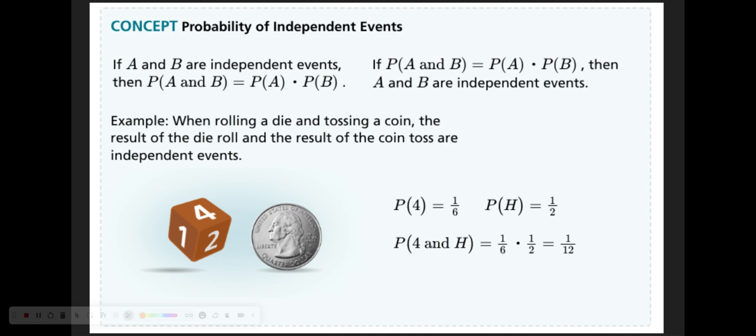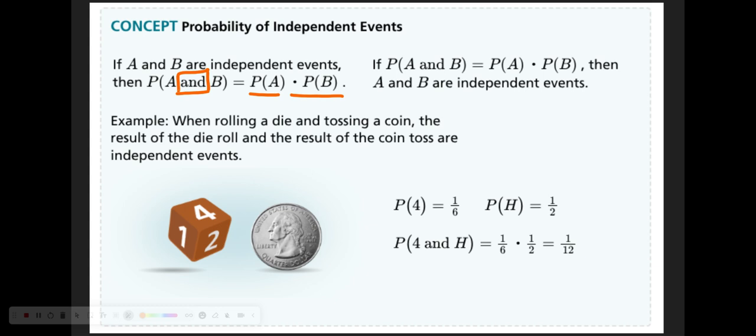They're independent events. If two events are independent, then the probability of A and B happening is simply the probability of A times the probability of B. Now, oftentimes in math, when we multiply, things get bigger, but in probability, when we multiply, things get smaller. That's because both events need to happen.